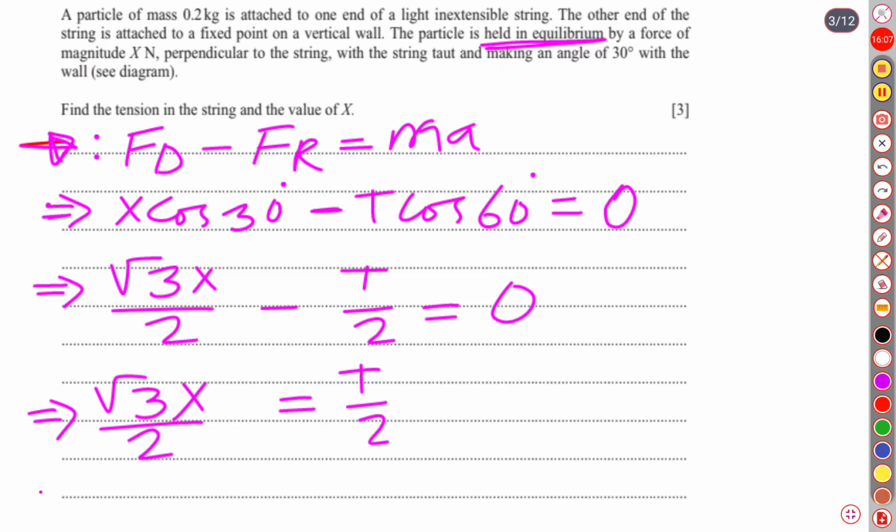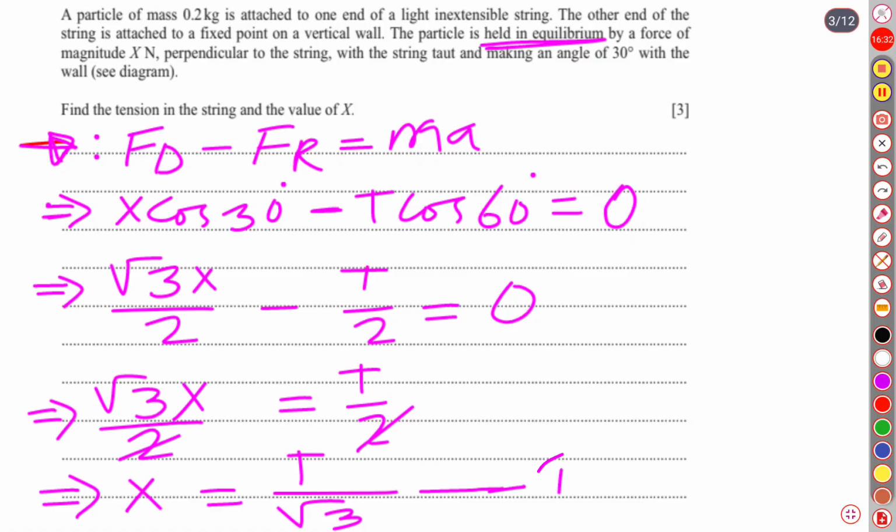Hence if we isolate x, it is going to be T into 2, that means the 2 can be dissolved from both sides. It is going to be T over square root 3. We may leave this as equation number 1, because we have already discussed that there will be two simultaneous equations, since two values are to be obtained: one is T, the tension, and another one is the value of X.